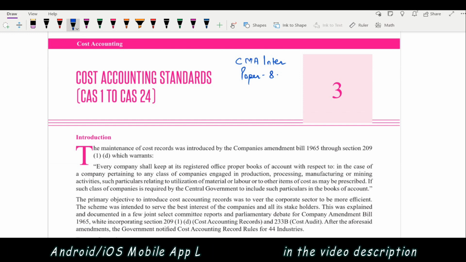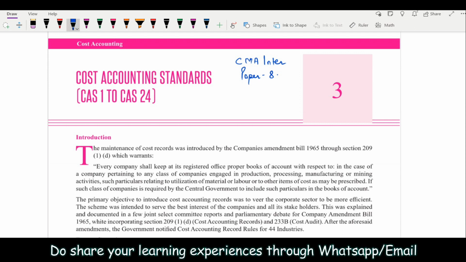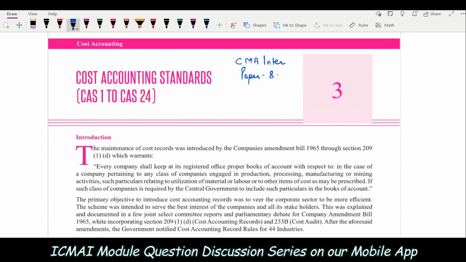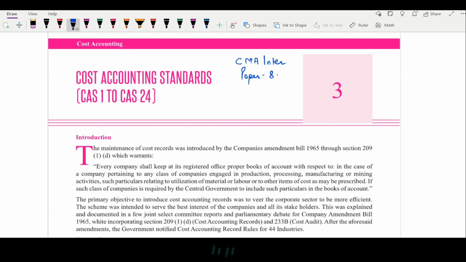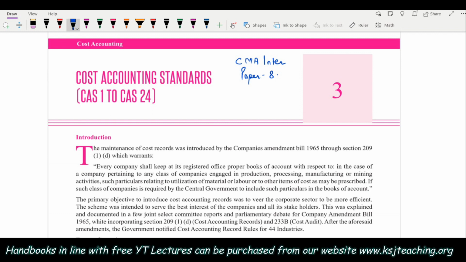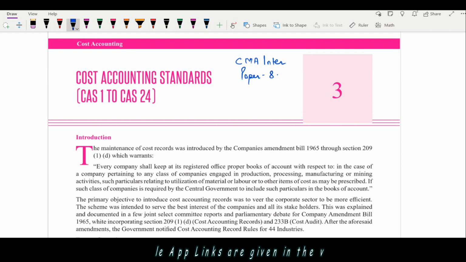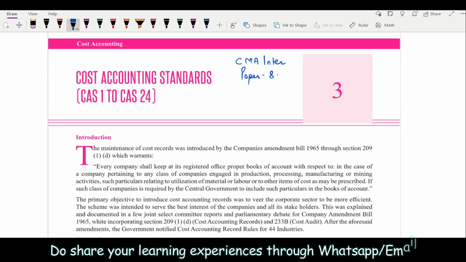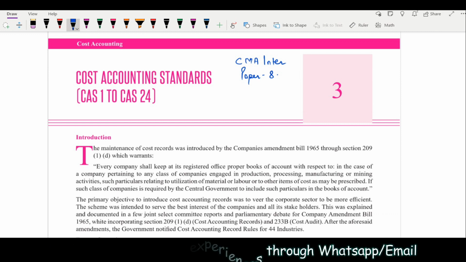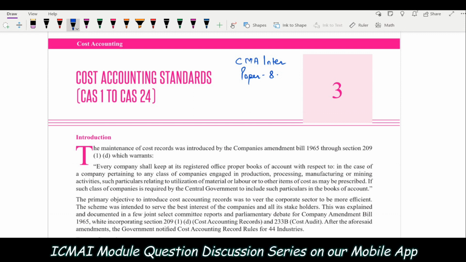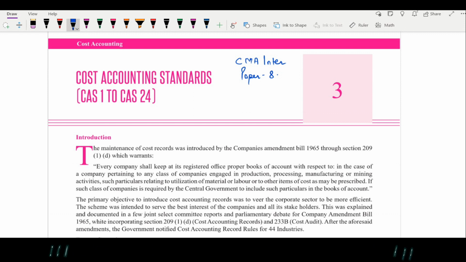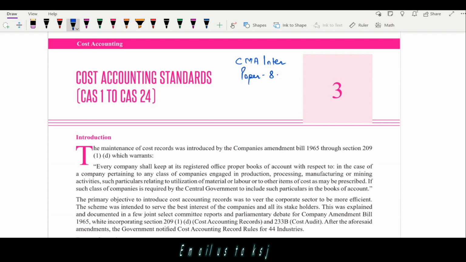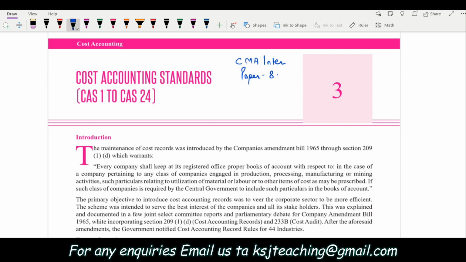The businessman says, I am manufacturing a product. If the businessman doesn't know how much is the cost that has been incurred on manufacturing that product, how can he set the selling price? Then how can he tell how much is the profit that he is earning? Isn't it? Let's say you are manufacturing a t-shirt. If you don't know what is the cost that has been incurred in manufacturing a piece of t-shirt, then how can you set the selling price? How will you be able to identify the profit that you are earning from the t-shirt? You won't be able to do that, as simple as that, right? So that is why it necessitated that you should write down your costing. You should maintain your costing records.